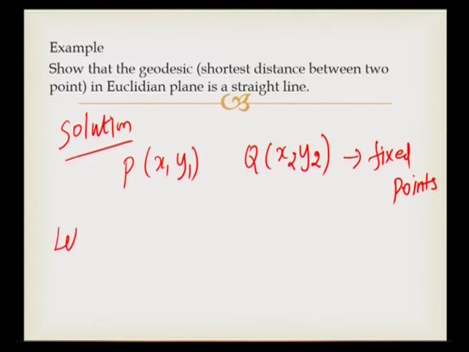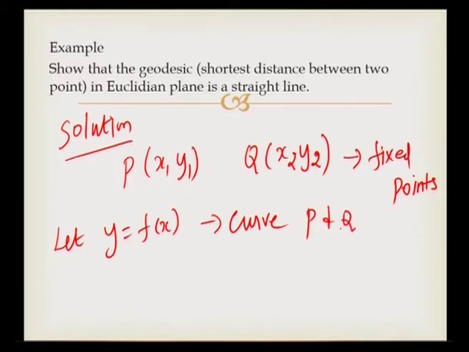Then let y is equal to f of x be the curve between P and Q. Then the element of distance between two neighboring points on the curve y is equal to f of x joining P and Q